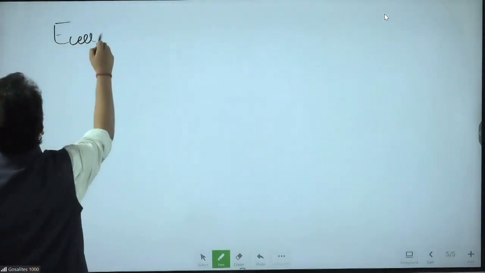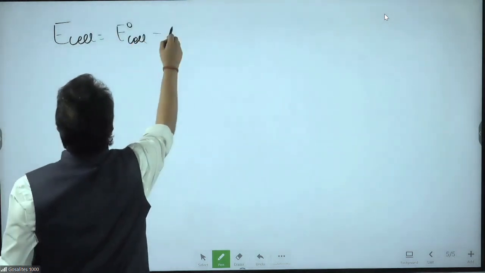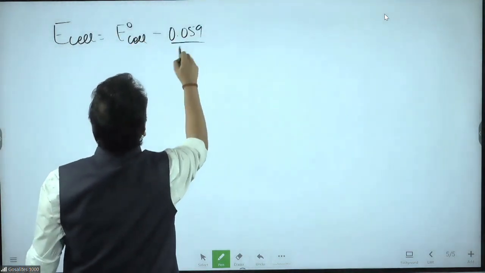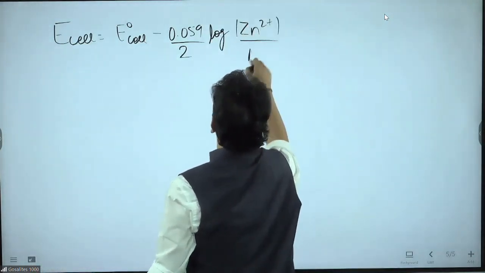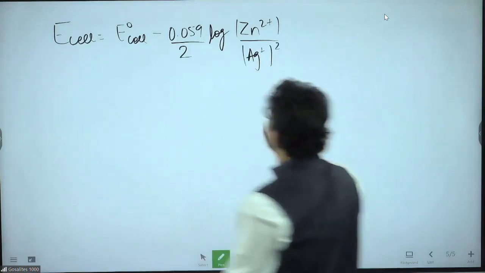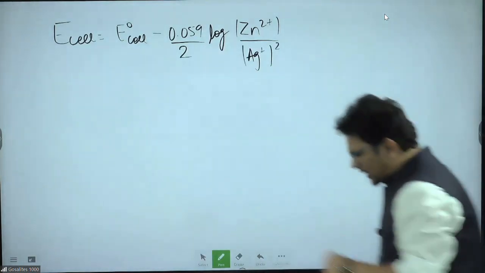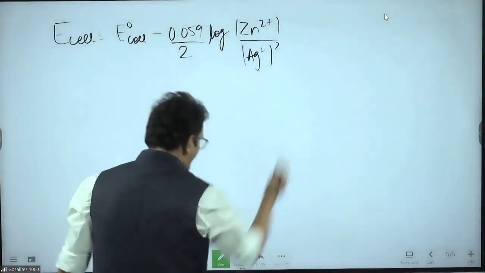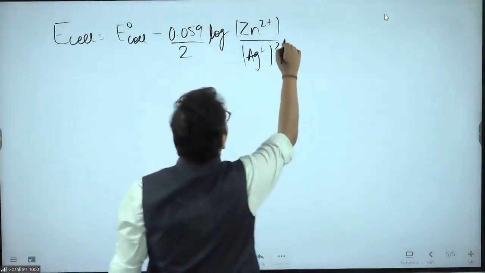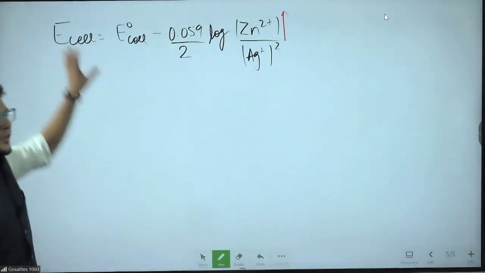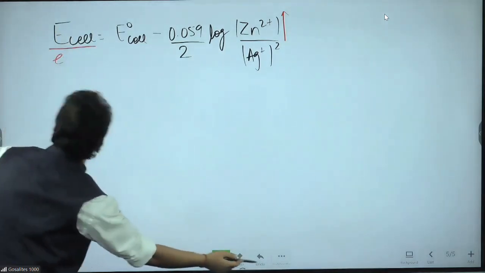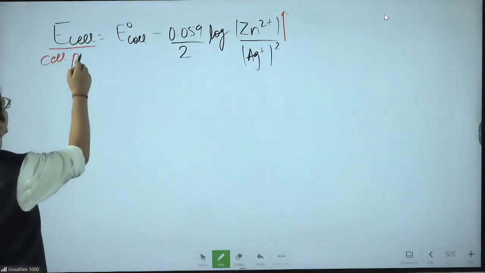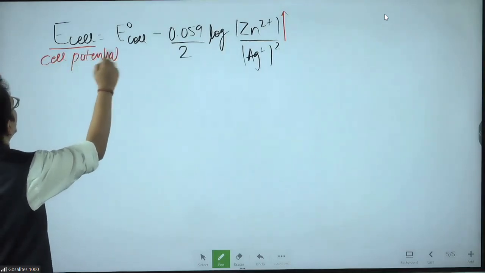Same thing I will write again here now. E cell equal to E naught cell minus 0.059 by 2 log of Zn2 plus by Ag plus square. This was the last line we have written. Now, which kind of question will they ask in the exam? Think, case number 1: if Zn2 plus concentration increases, what is the effect on the EMF? We can call it cell potential also, or EMF. Anyway, they will ask you.